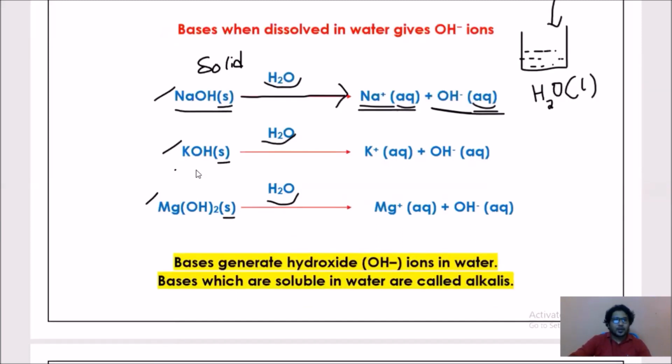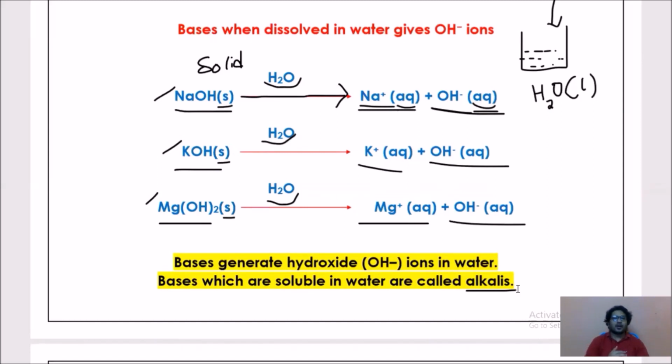Now potassium hydroxide, if it is dissolved in water, mixes with water, it produces K plus and OH minus. Magnesium hydroxide gives magnesium plus OH minus. So by this what can we conclude? Bases generate hydroxide OH minus ions in water, and we have one special word, that is alkali.